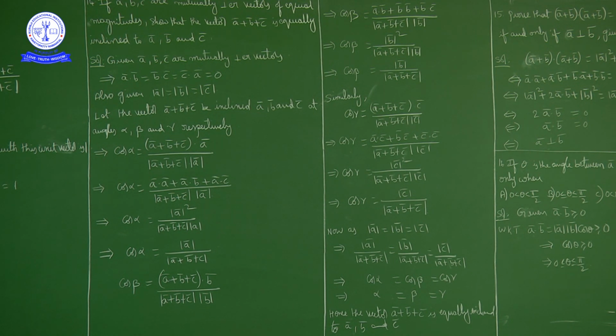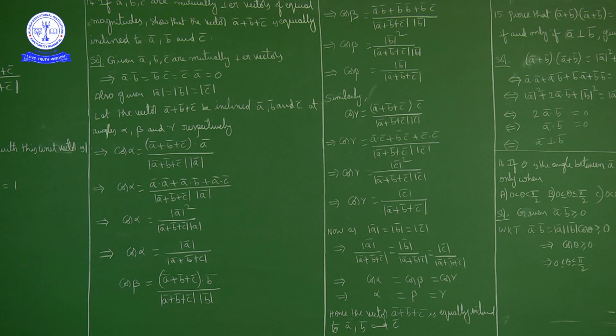Okay. Now angle between two vectors, suppose theta is angle between vectors p bar and q bar, then cos theta is equal to p bar dot q bar by magnitude of p bar into magnitude of q bar. So using that condition, as alpha is angle between a bar plus b bar plus c bar and a bar, so what we have, cos alpha is equal to a bar plus b bar plus c bar dot product with a bar upon magnitude of a bar plus b bar plus c bar into magnitude of a bar.